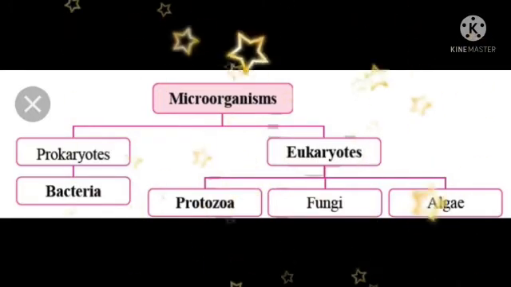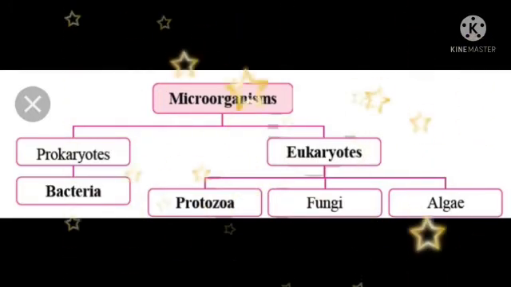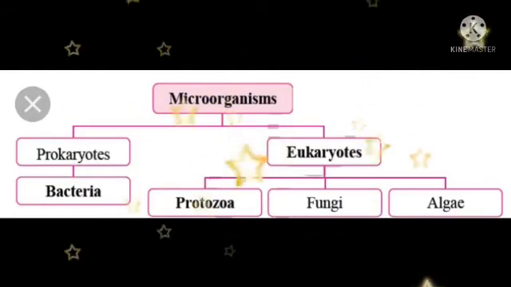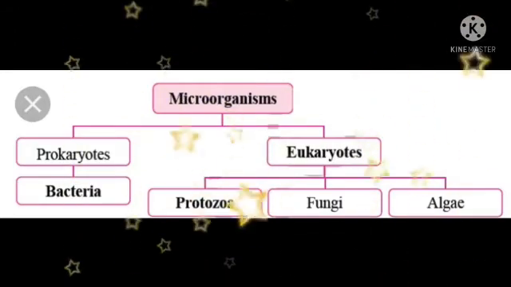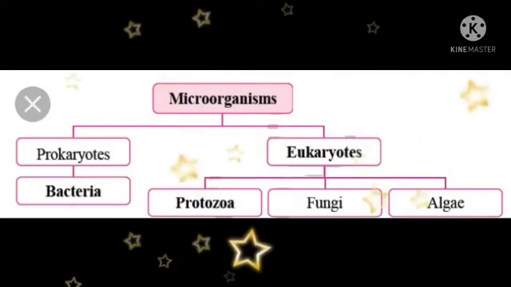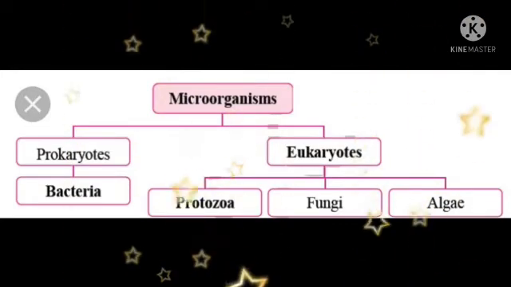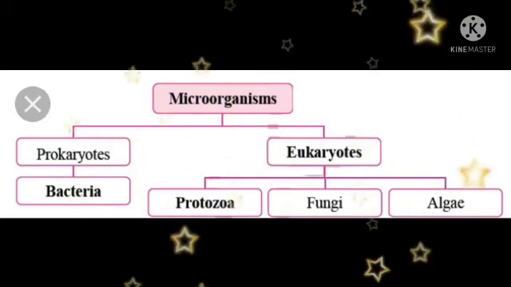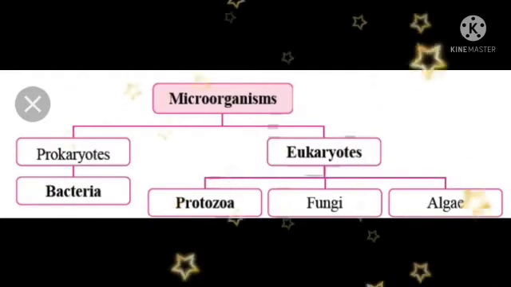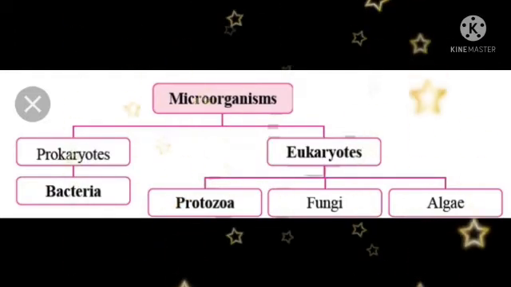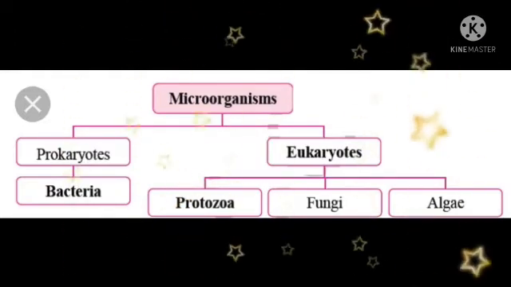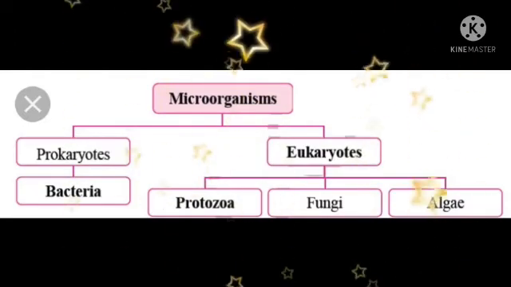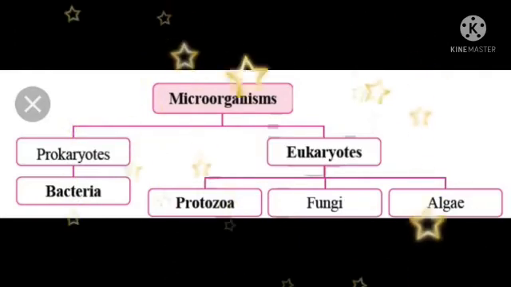So students, as you can see in the next picture, microorganisms are classified into 2 types, which is nothing but the first one is prokaryotes and the second one is eukaryotes. So already we have discussed what we mean by prokaryotes and eukaryotes. Just once more I'll revise for you all. Under prokaryotes come organisms whose cell membrane is not well developed, and under eukaryotes come organisms whose cell membrane is well developed.